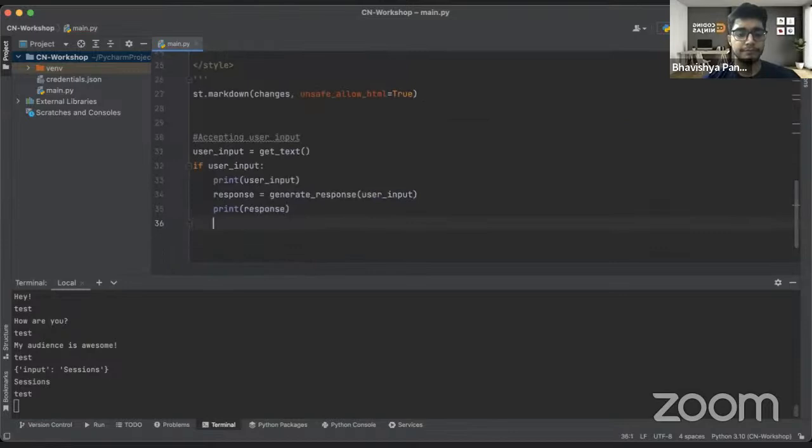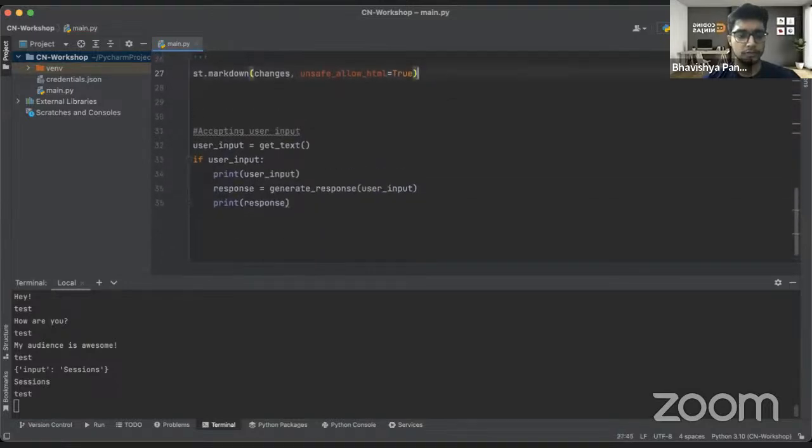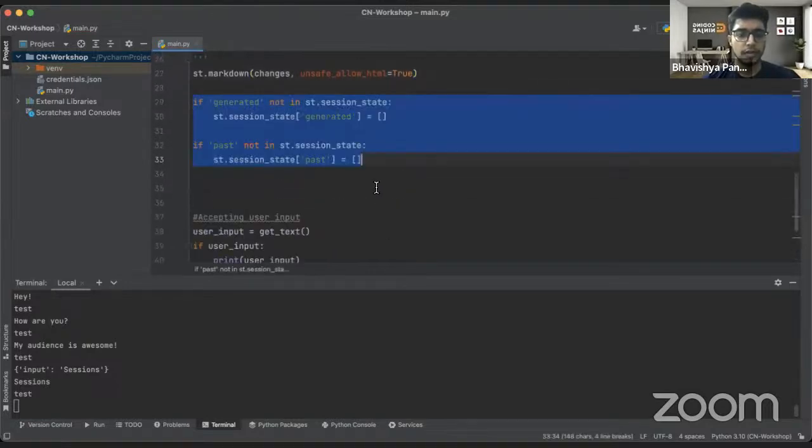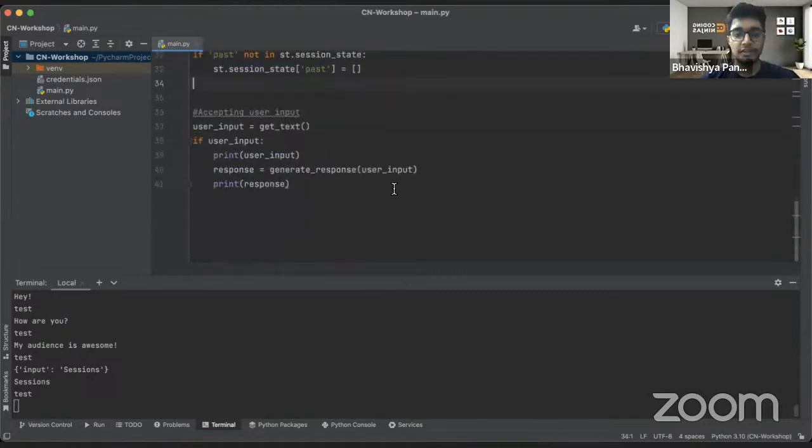So when we have these sessions, we want these sessions to get reflected somewhere, right? Cool. Let's not waste time and get into it.